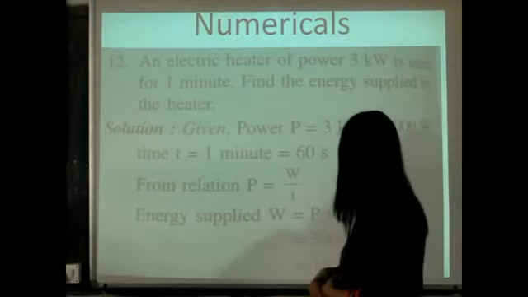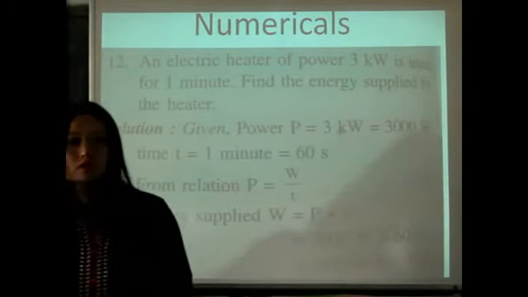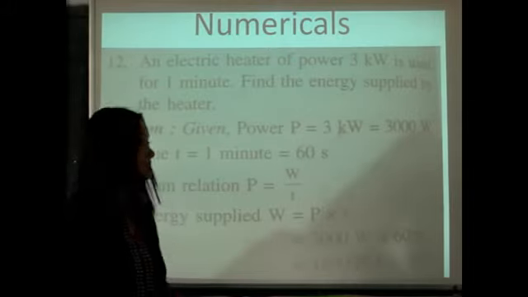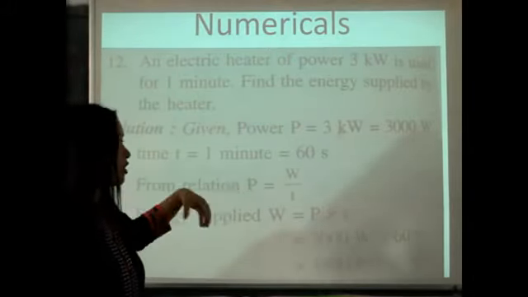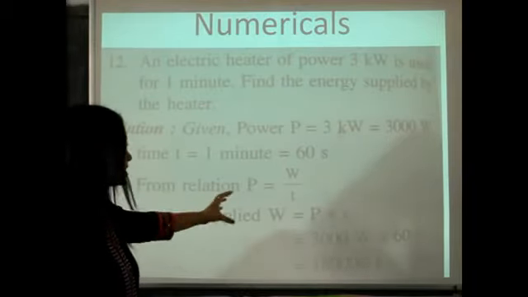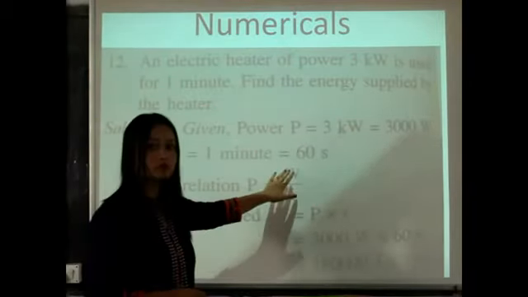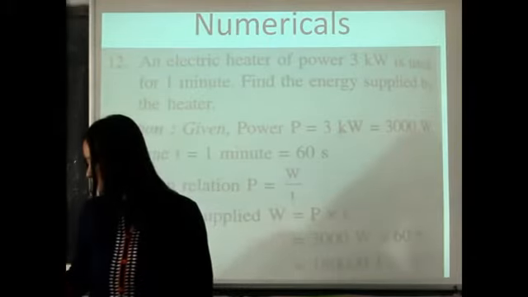So it is 1,80,000 joules. Okay, so this is how we calculate the power or work done or time using this relation P equals W by T.